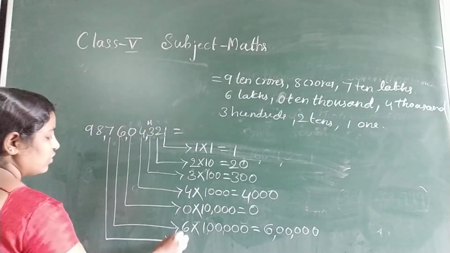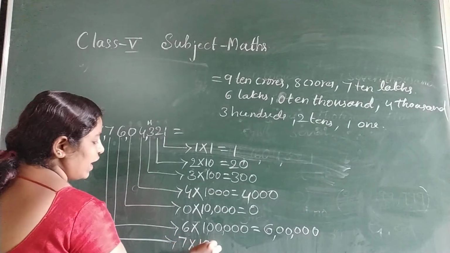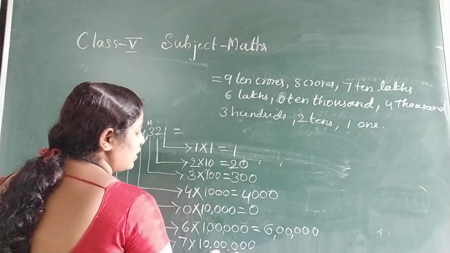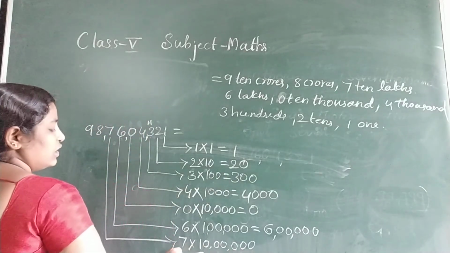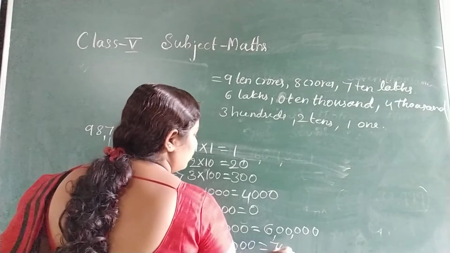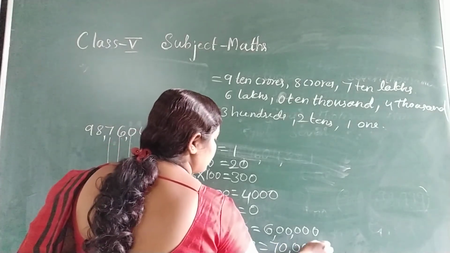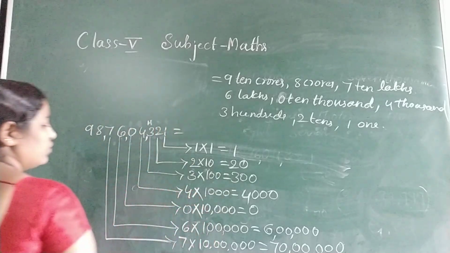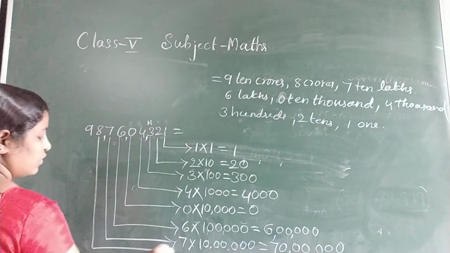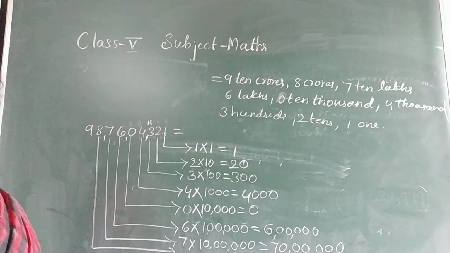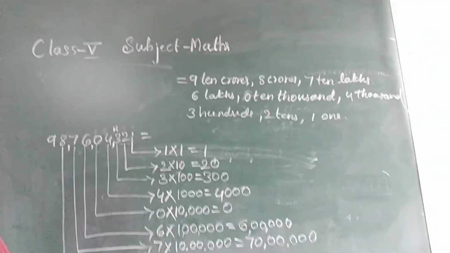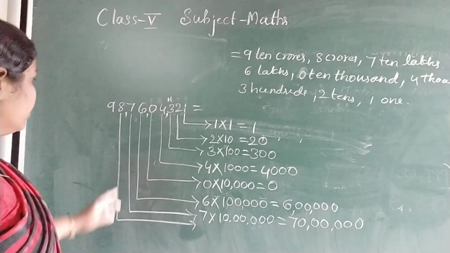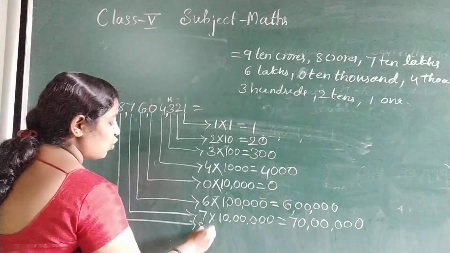Next, 7 into 10 lakhs. Ones, tens, 100, 1,000, 10,000, lakh, 10 lakh. So 70 lakhs. Next, can you see this? Okay. Next number is 8, in the crores place.